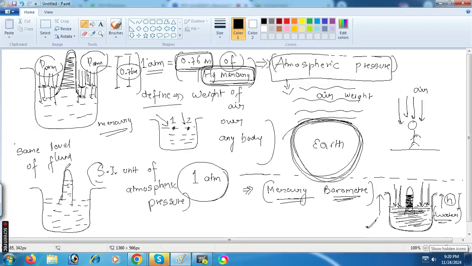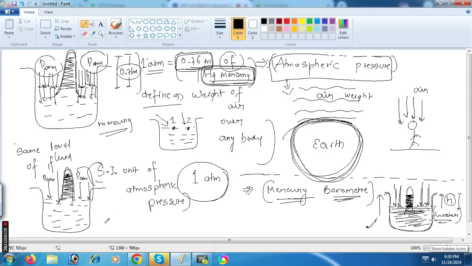If we apply P_atm, meaning atmospheric pressure, over the fluid, the mercury will automatically rise upwards.